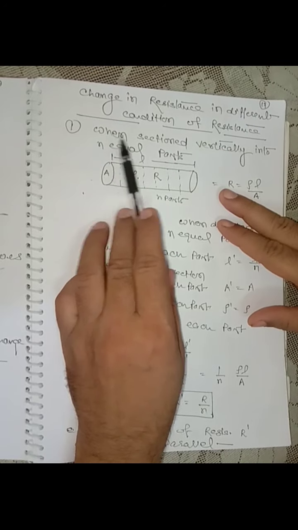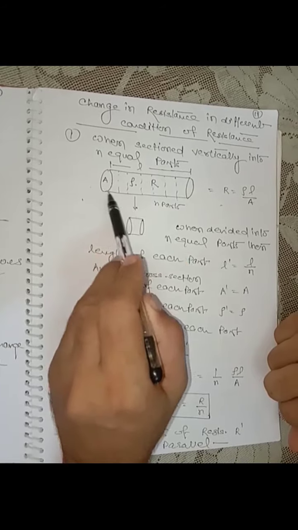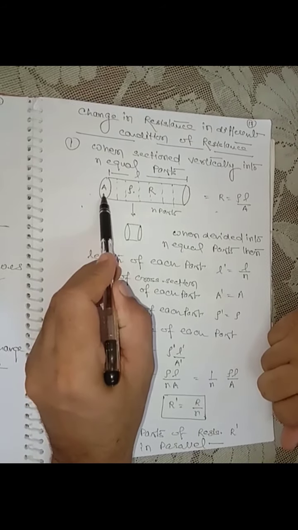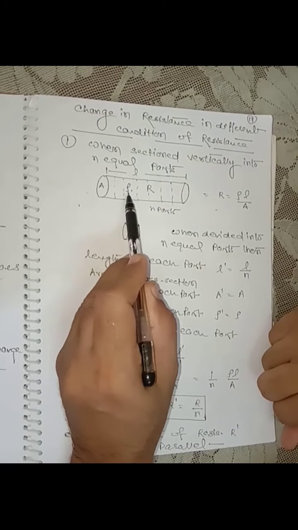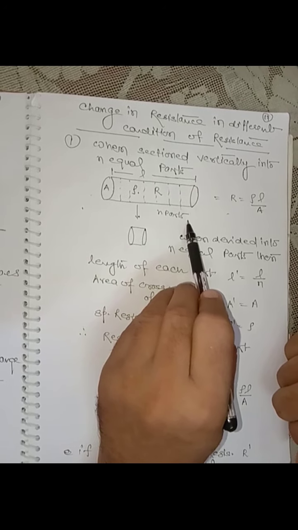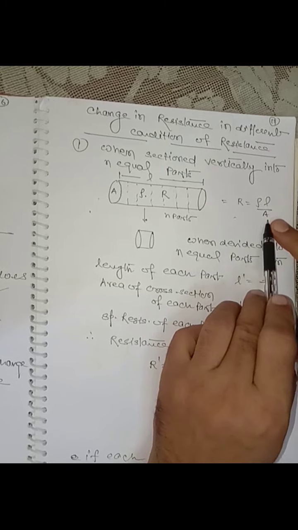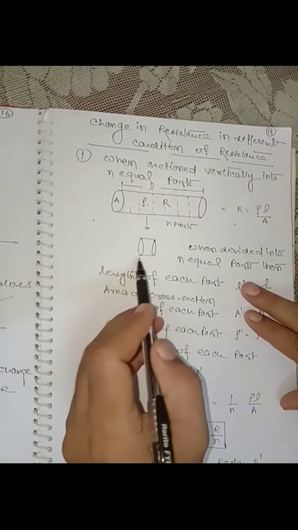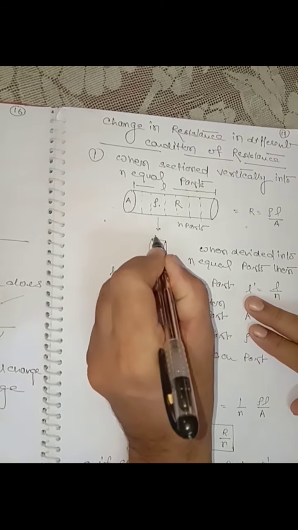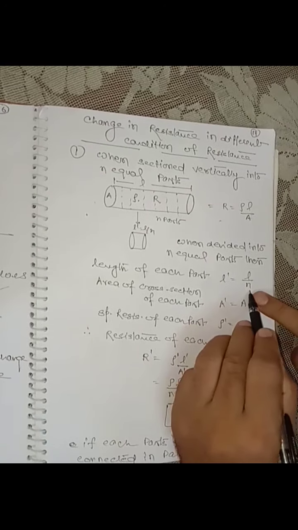When a conductor is sectioned vertically into N equal parts, suppose here we have a cylindrical wire of area of cross section capital A, of length L, having resistance R and specific resistance rho. It is sectioned vertically into parts. Original resistance of the conductor R is equal to rho L upon A, and when it is sectioned, the length of each part, suppose it is L dash, becomes L by N. L dash is equal to L by N.